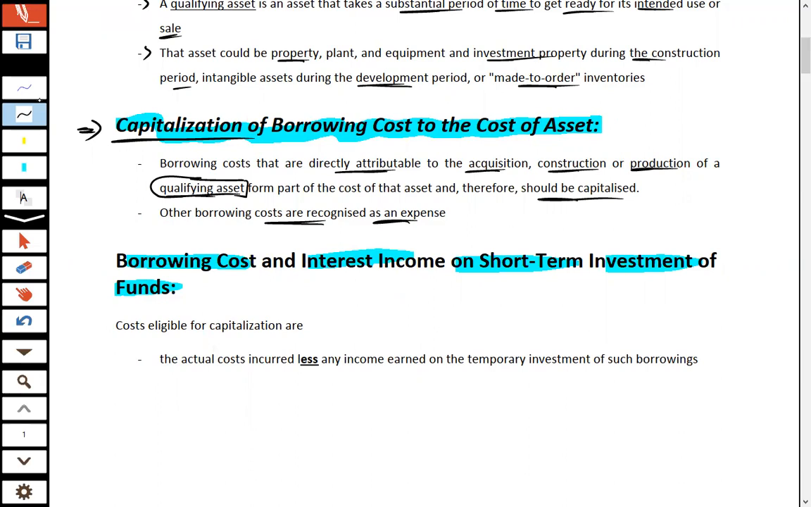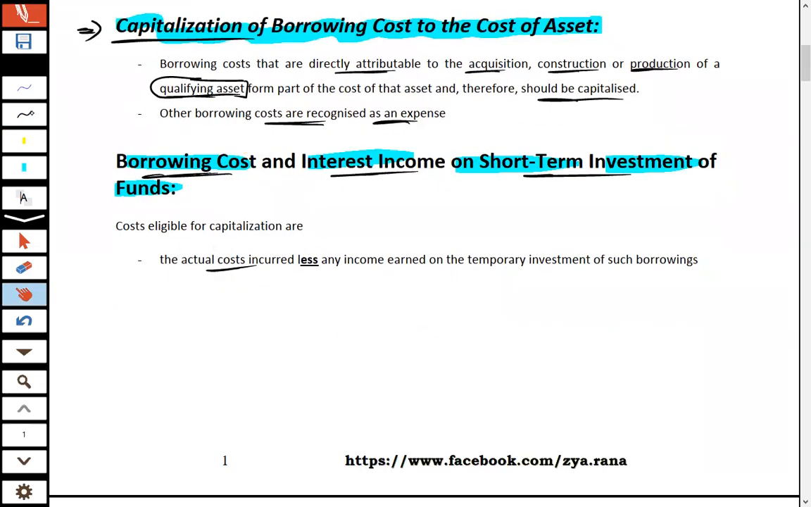Being a businessman, you will take the opportunity from these idle funds. You will be investing these funds on a short term basis. Now what exactly will be the treatment of the interest income on short term investment and the borrowing cost? So keep in mind, costs eligible for capitalization are the actual cost incurred less any income earned on the temporary investment of such borrowings. Now let's conclude the things.